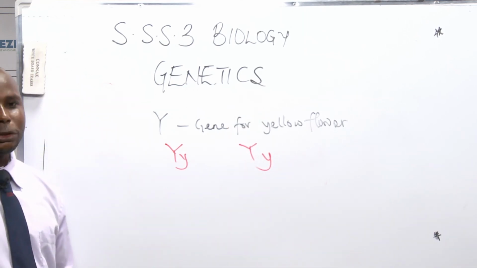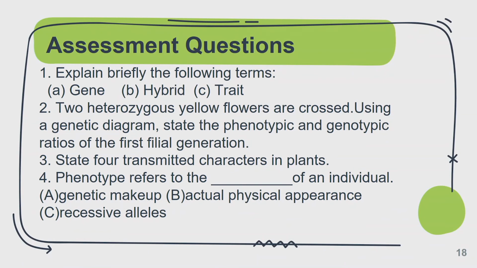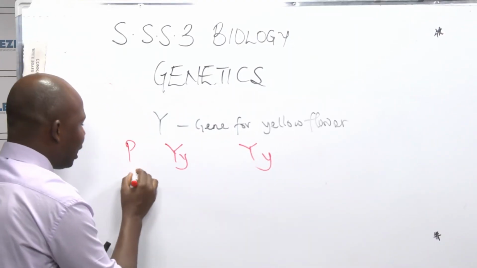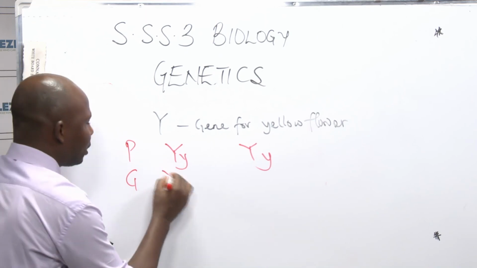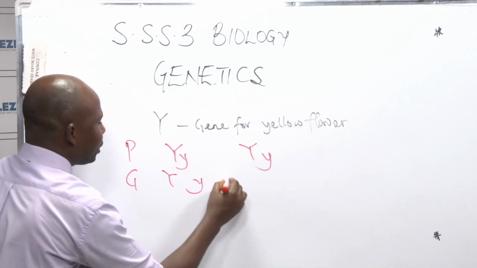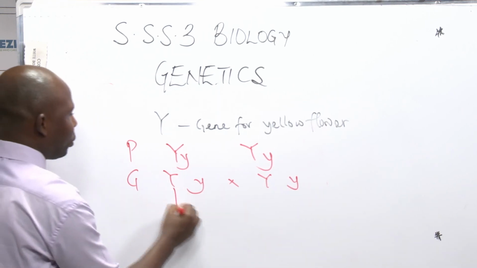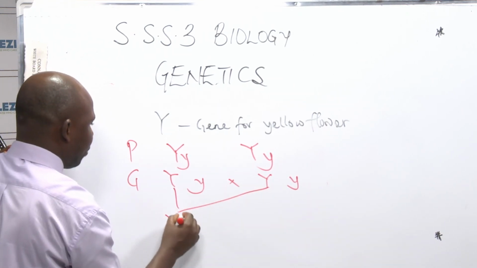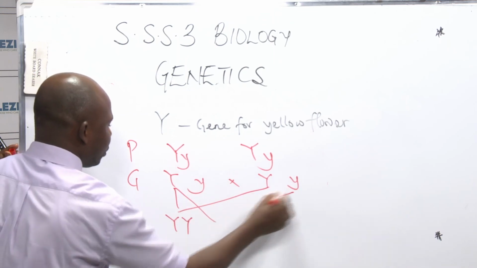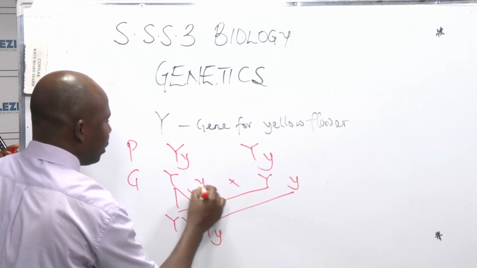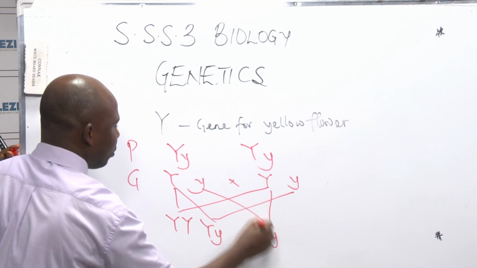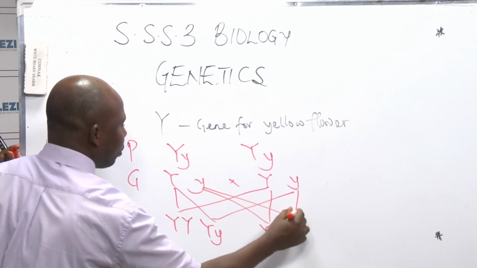And the question says, 2 heterozygous yellow flowers are crossed. Using a genetic diagram, state the phenotypic and the genotypic ratio of the F1 generation. You write this, parents. Then the next one you put gamete. You separate them because now you want to cross. Then you cross it. You have capital Y, then you cross the other one, capital Y, small y. Capital must always come before small.